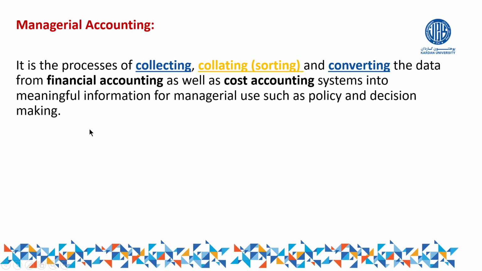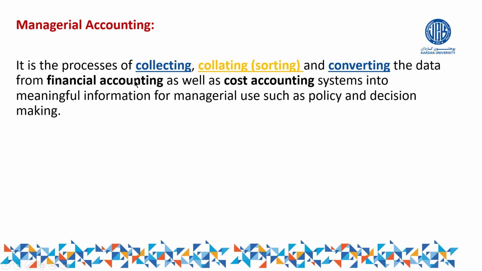See, managerial accounting will not go for the step of recording, classifying, and so on. Basically, whatever is the outcome of financial accounting or whatever is the outcome of cost accounting, managerial accounting just collects those data from those branches of accounting.